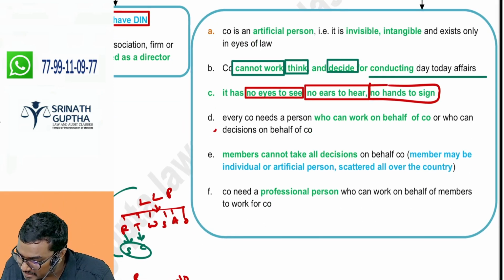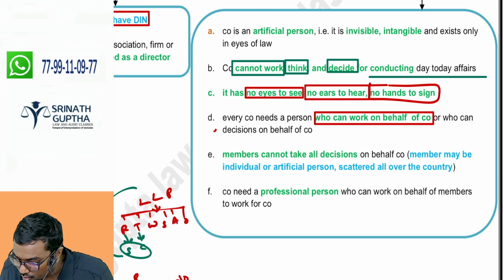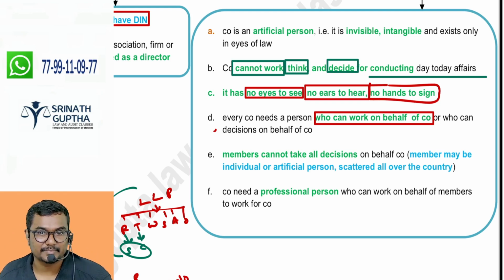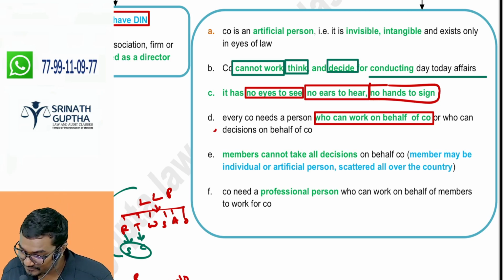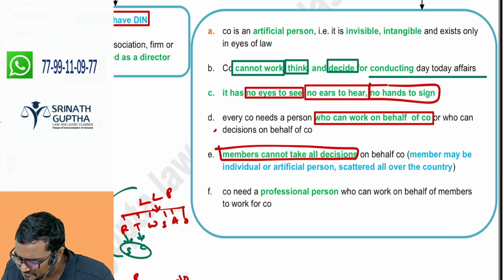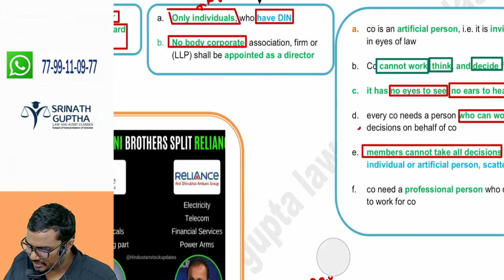Every company needs a person who can work on behalf of the company, who can take decisions on behalf of the company. That's why we appoint the directors of the company. Members cannot take all the decisions. Why? One company is there, beta, SG Private Limited company.